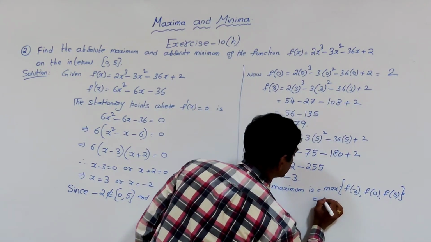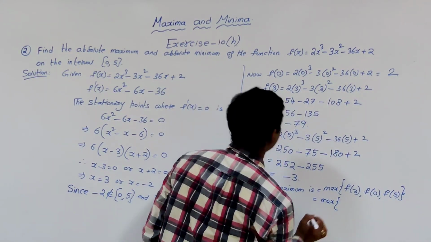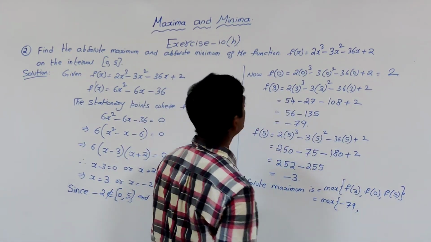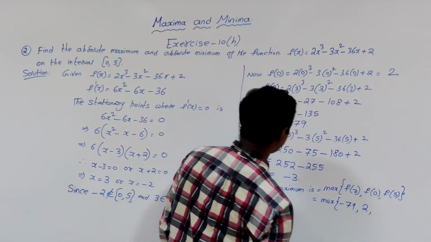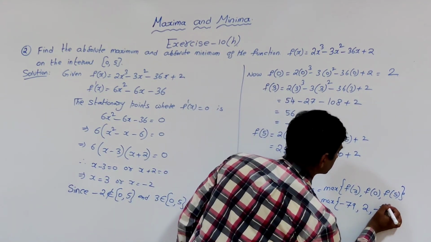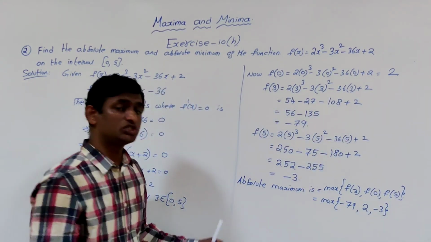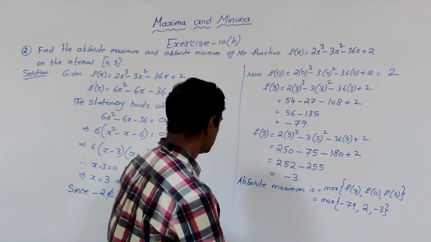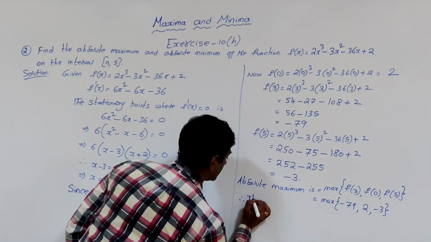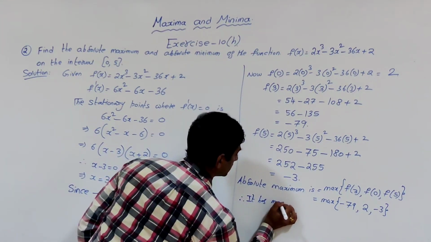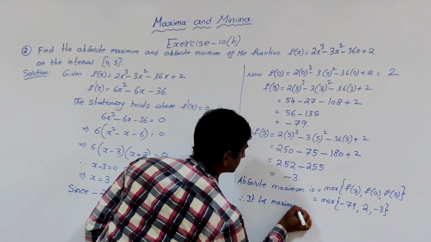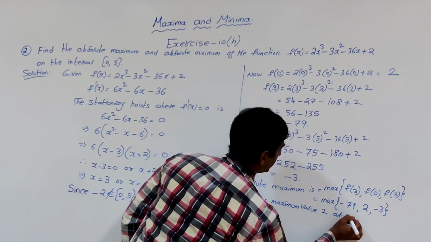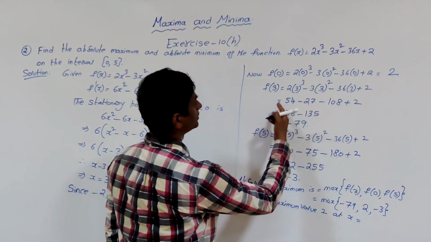So that will be the maximum of f of 3 minus 79, f of 0 is 2, f of 5 is minus 3. Among these, the maximum value is 2. Therefore, it has maximum value 2 at x is equal to 0.